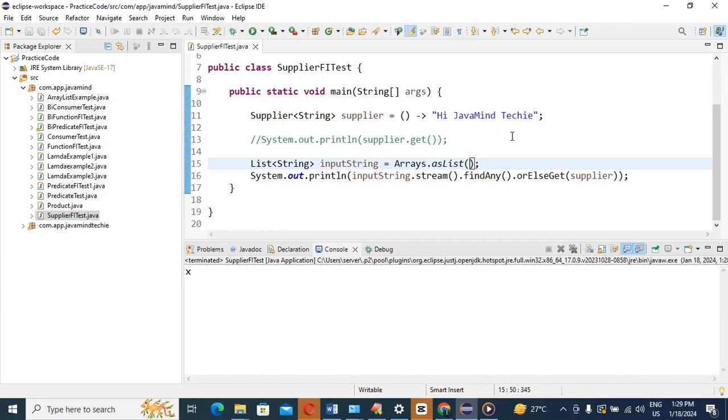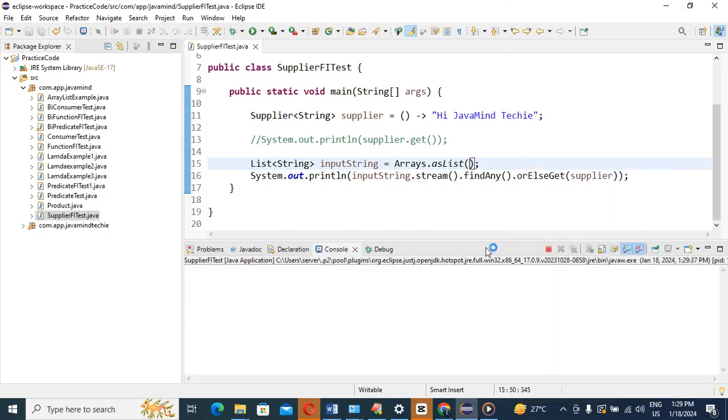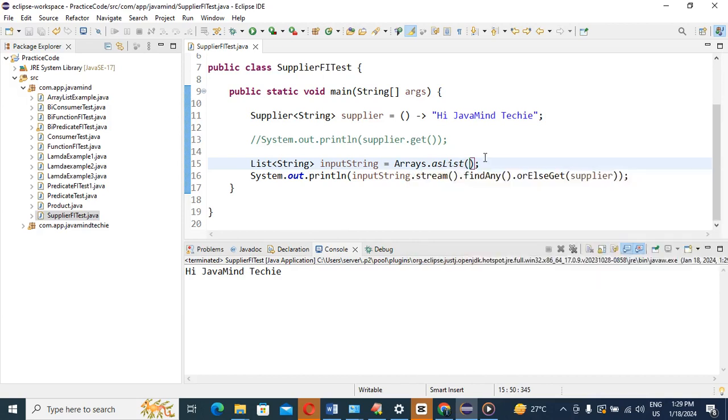So now run the application and see the result. See, "Hi Java mind tech" is coming. Why is it taking that? Because if this list or array doesn't contain any string, then it will direct me to the supplier. So what does the supplier have? "Hi Java mind tech", yes or no?